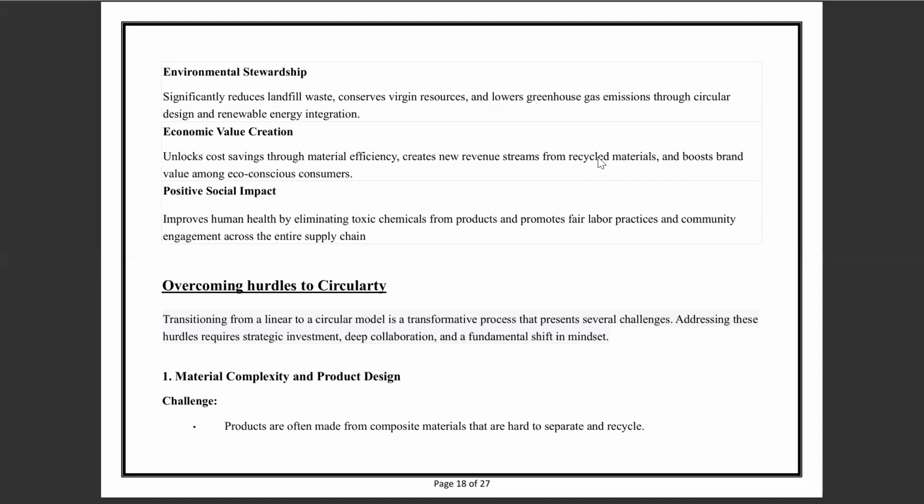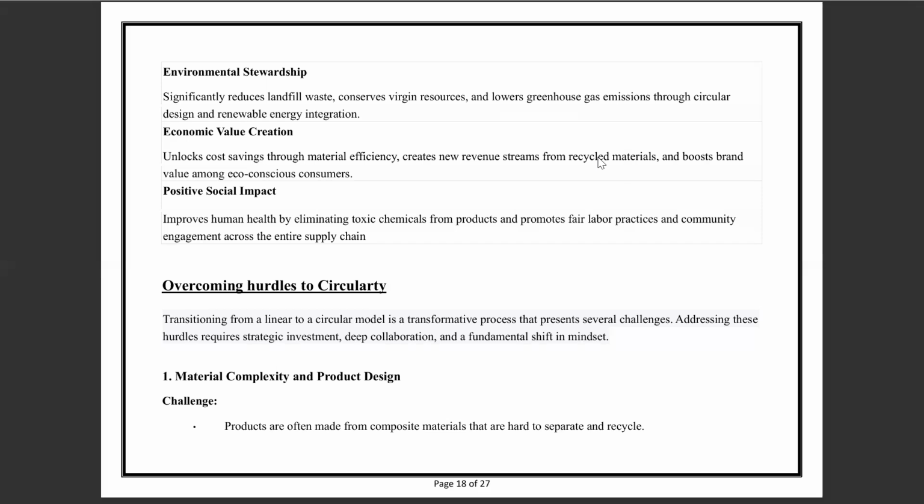First, environmental stewardship: significantly reduce landfill waste, conserve virgin resources, and lower greenhouse gas emissions through circular design and renewable energy integration. The second is economic value creation: unlock cost savings through material economy, create new revenue streams from recycled materials, and boost brand value among eco-conscious consumers. And third is positive social impact, which improves human health by eliminating toxic chemicals from products and promotes fair labor practices and community engagement across the entire supply chain.